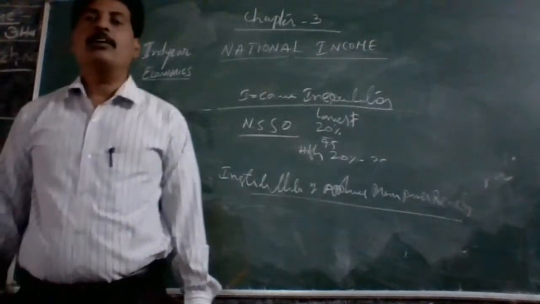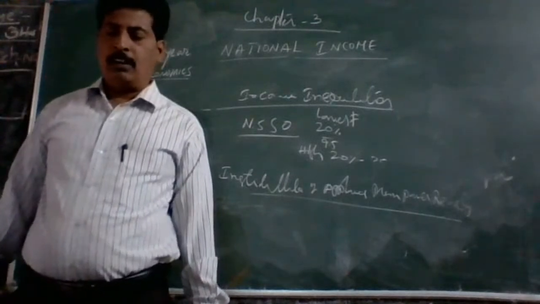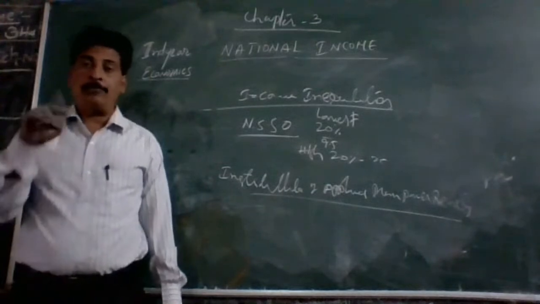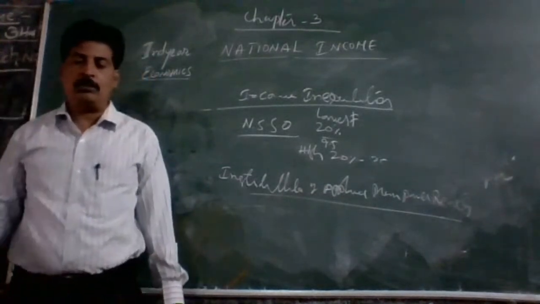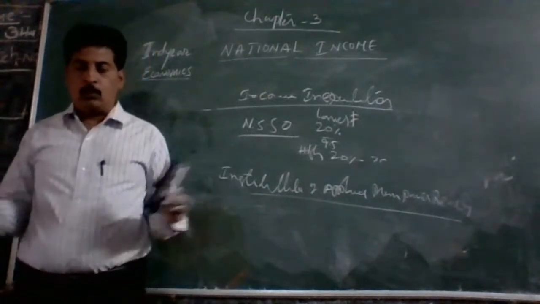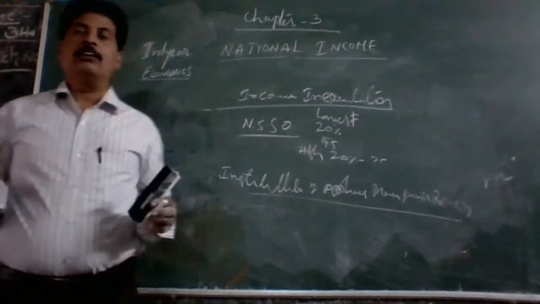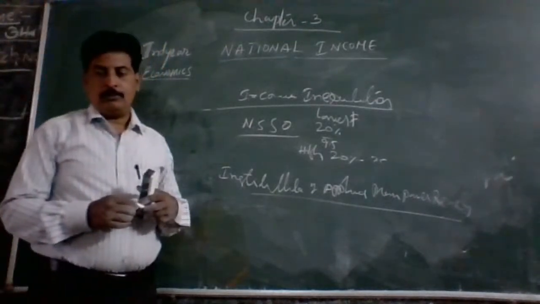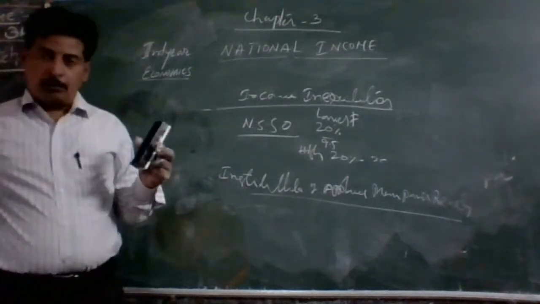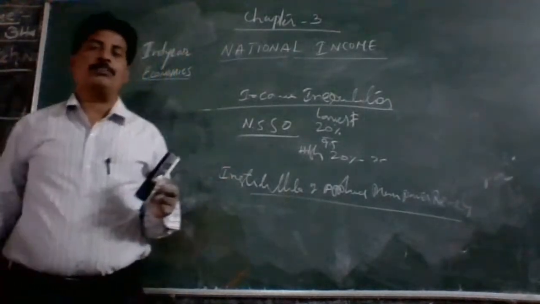The top 5% of households possess nearly total assets. The bottom 60% of households are only having 13% of assets.